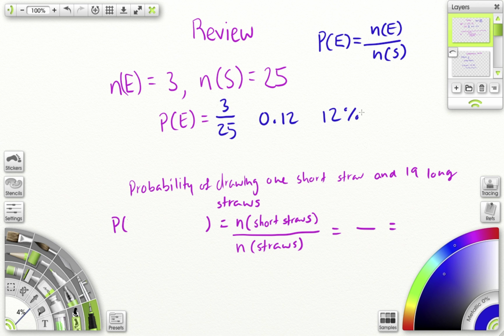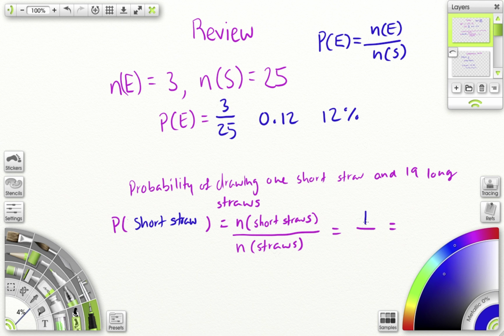Okay, now we have a second problem here: probability of drawing 1 short straw and 19 long straws. So we are looking at short straws over all straws together, so we're looking at the probability of drawing a short straw. By the way, if you're ever confused about what P(E) is and it's blank, usually whatever is on top for n(E) is what you're trying to find the probability of. So in this case, we're trying to find the probability of drawing a short straw.